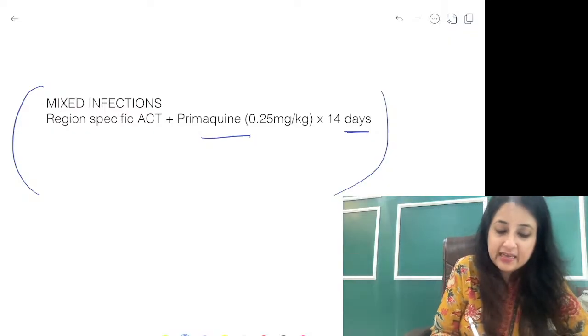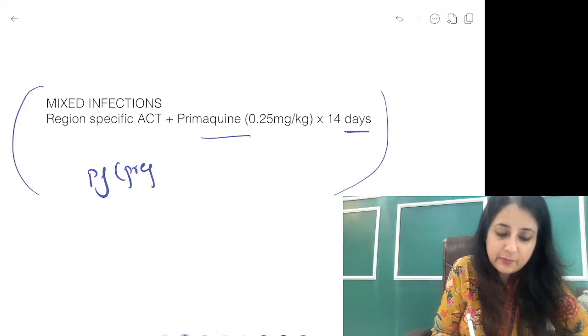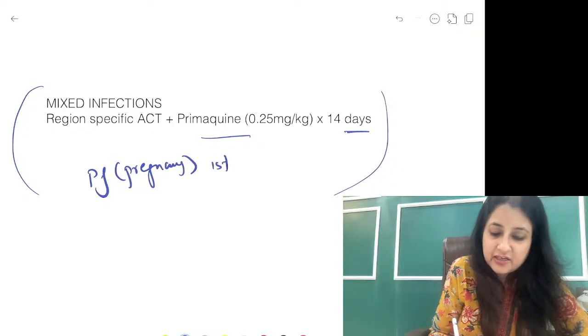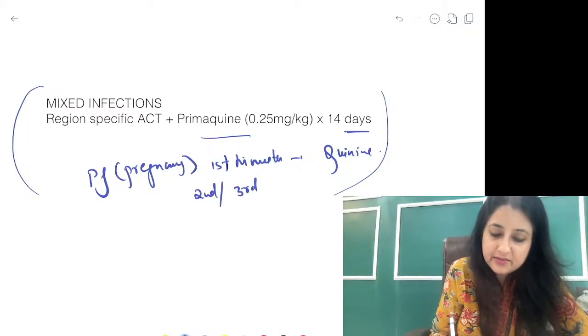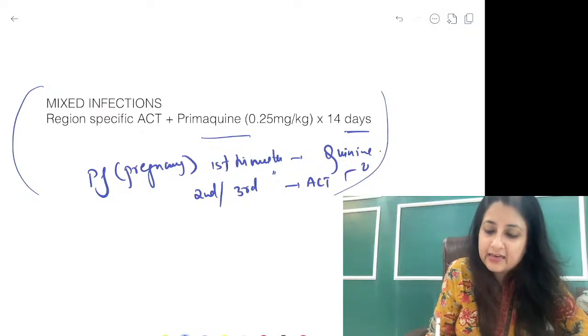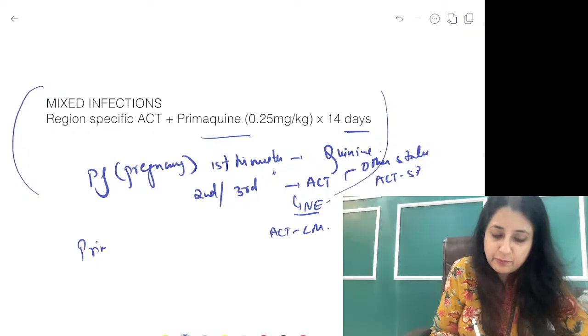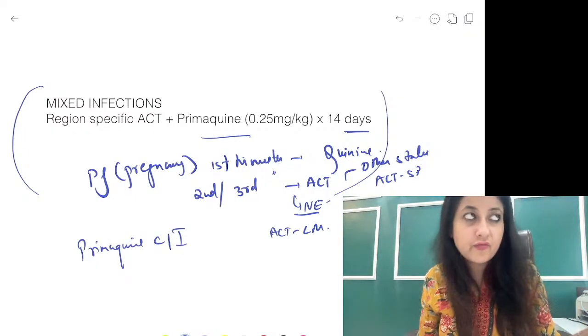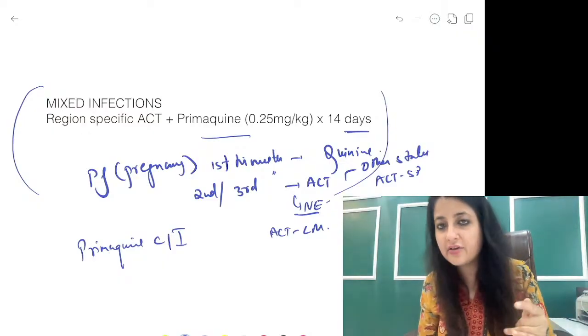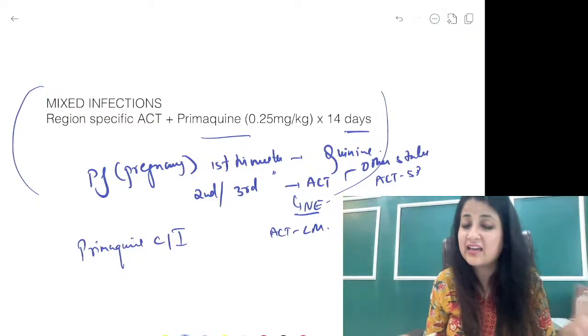Okay. And pregnancy, all of you know Plasmodium falciparum अगर pregnant है, pregnancy. First trimester you're going to give quinine. First trimester quinine. Second and third trimester everything same ACT. अगर other states है, if it is other states, ACT, SP. And if guys it is northeastern state, it is ACT, LM. But always remember in pregnancy Primaquine is contraindicated. Okay? So I have given you the doses for leprosy, I have given you the doses for malaria drugs, TB drugs, pharma से dose देख लेना guys याद से.